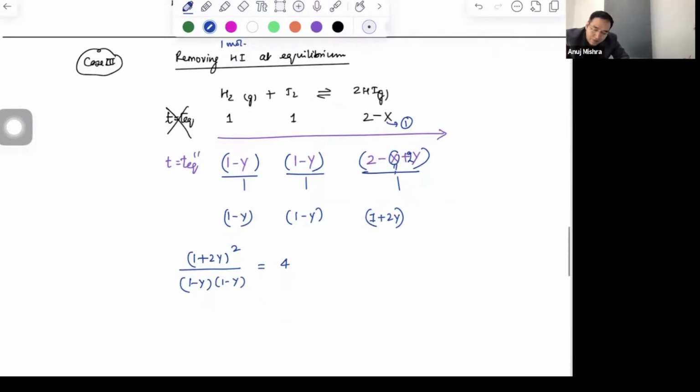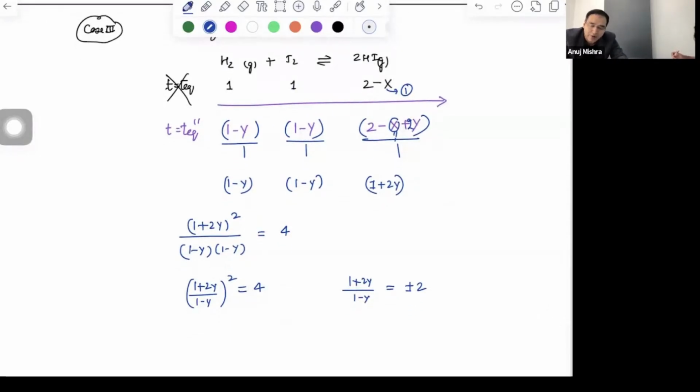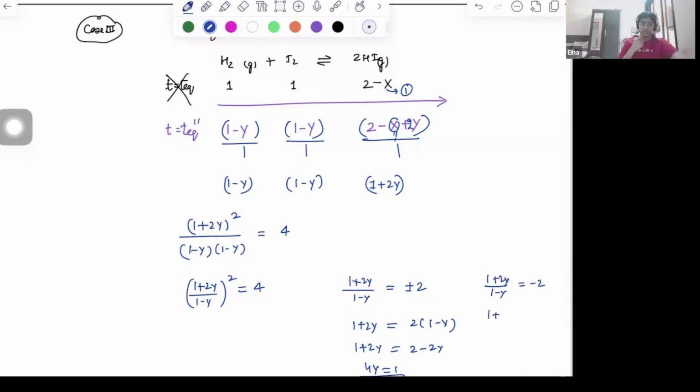How much is the number coming up? It is 1 plus 2y upon 1 minus y whole square is 4. So mathematically, 1 plus 2y upon 1 minus y is plus minus 2. Minus sign will not make much sense, but we always keep it as a habit to be mathematically correct. So this is the result. 1 plus 2y is 2 minus 2y. How much does it come? 4y is 1, y comes 1 by 4. Now take the minus sign: 1 plus 2y upon 1 minus y. How much is it coming? This will give you minus 2 plus 2y.